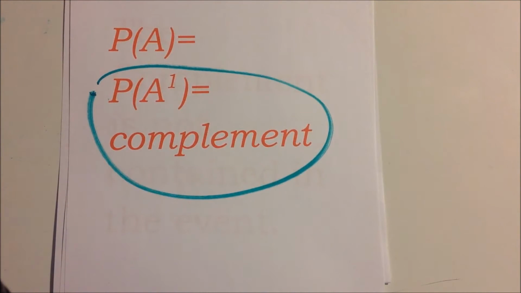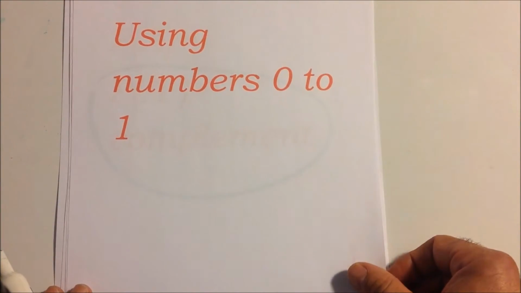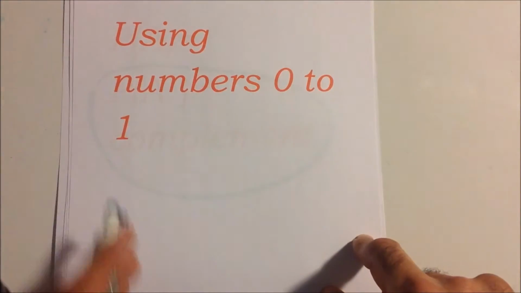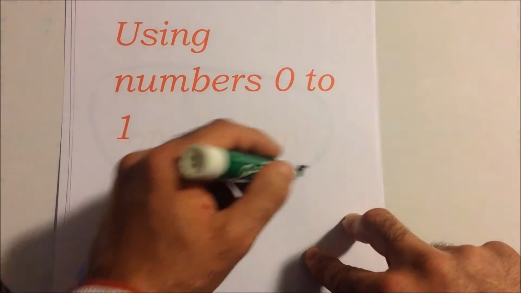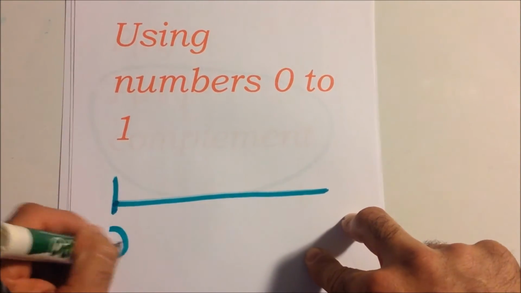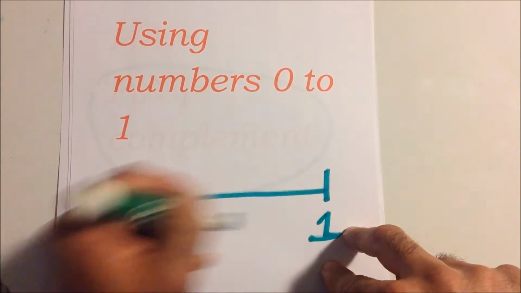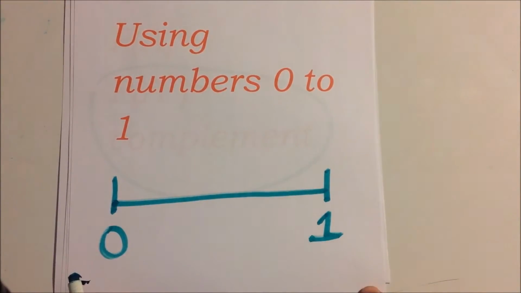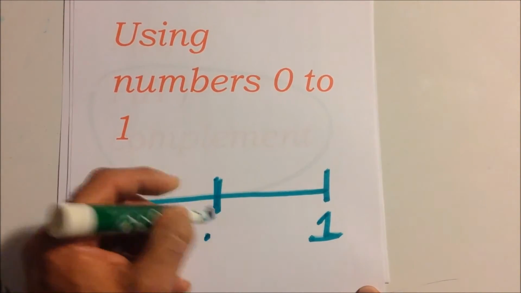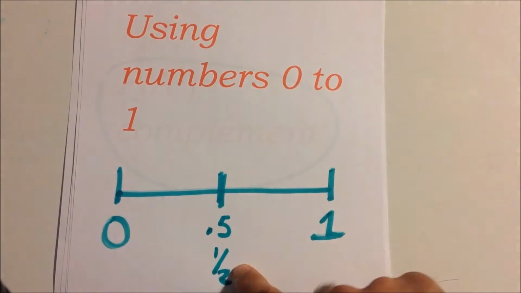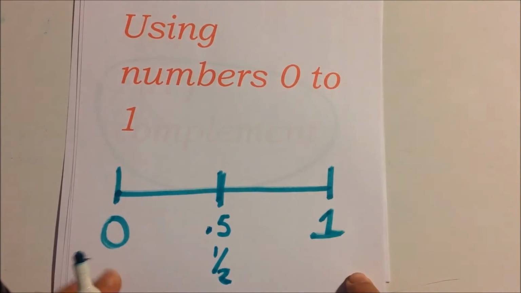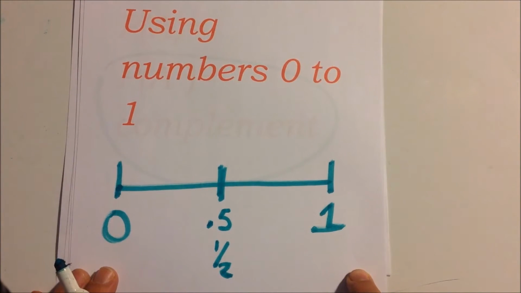Now in probability, we can use numbers 0 to 1. 0 means impossible, and 1 means certain. Almost certain. We say 100% certain. So we can make this chart, and we can have 0 here, and we can have 1 here, and all the numbers in between. So 0.5 we know is half. So there's a 50-50 chance of getting that probability. Like when we flip a coin, for example, right? You can either get heads or tails. There's a 50-50 shot there, right?